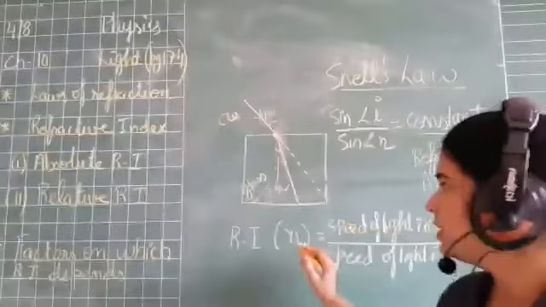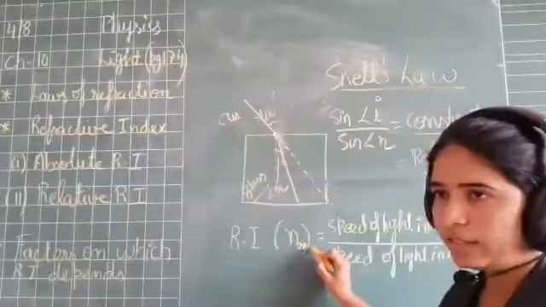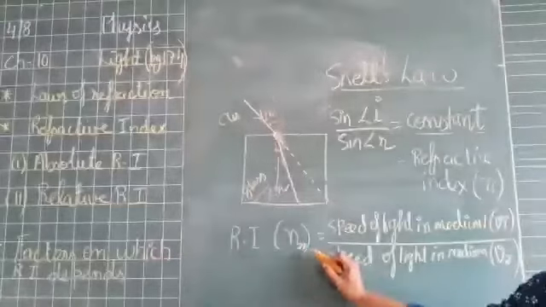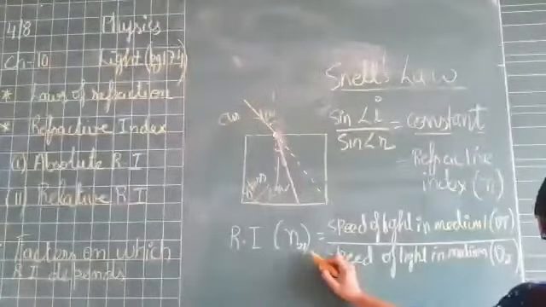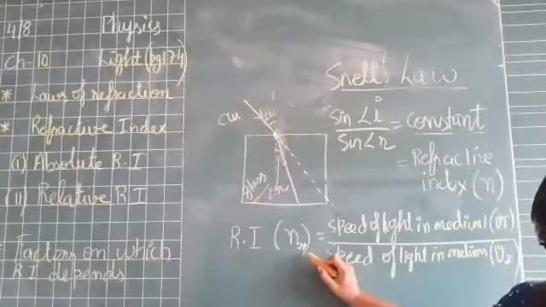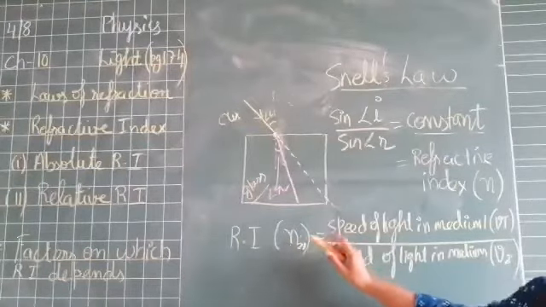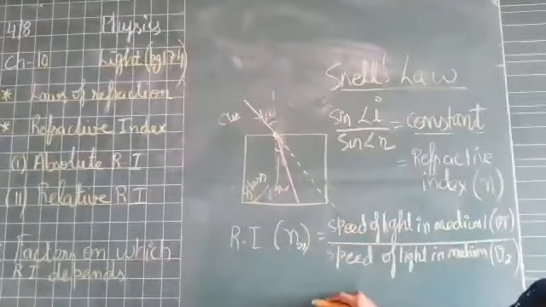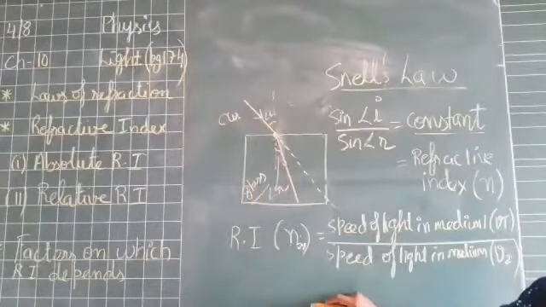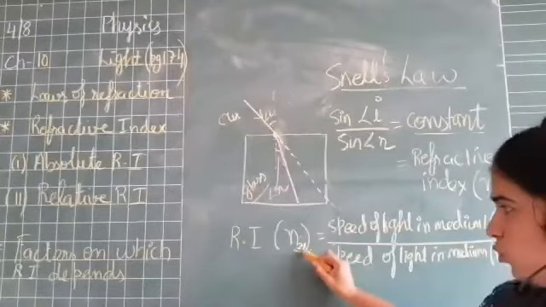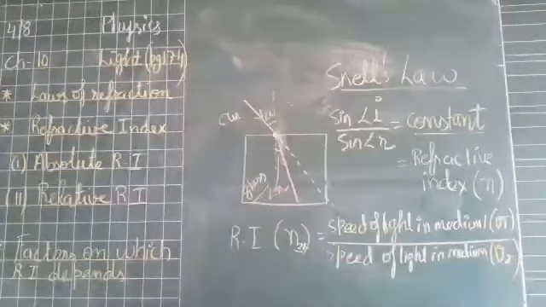So this is N21, which you will read as the refractive index of medium 2 with respect to 1, right?